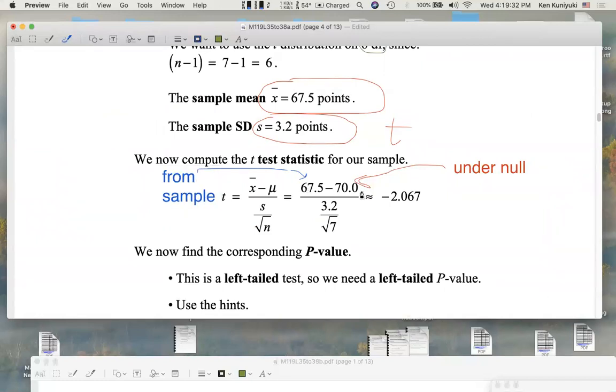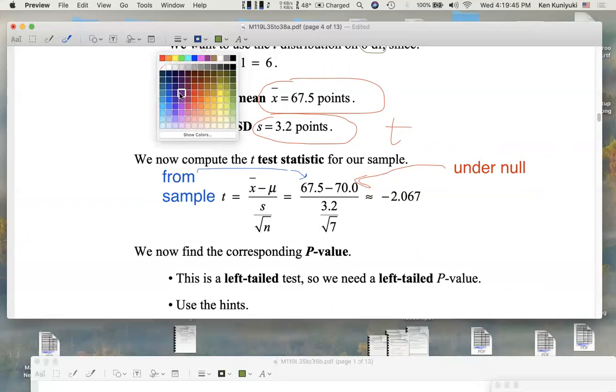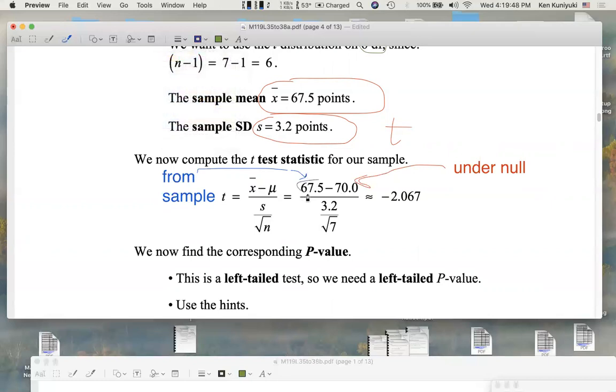Sample mean minus the hypothesized value for the mean under the null, all over S, the sample standard deviation, 3.2, over the square root of n, which is 7. On your calculator, you might want to work out the numerator and the denominator separately to avoid confusion. Otherwise, you might have to use a bunch of grouping symbols, right? Remember, if you were to put this all in on a calculator, you'd want to put the top, the numerator, in parentheses, and the bottom, the denominator, in parentheses. Again, I might suggest calculating the top and the bottom separately.